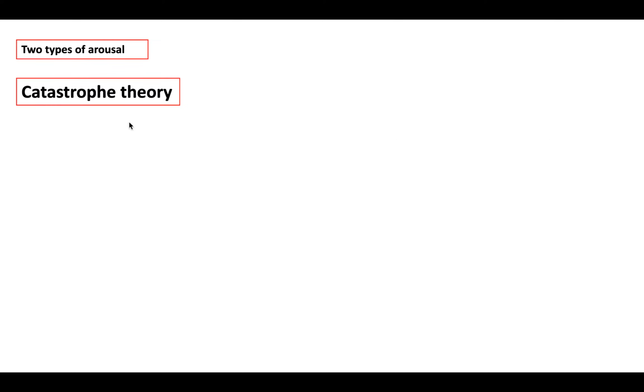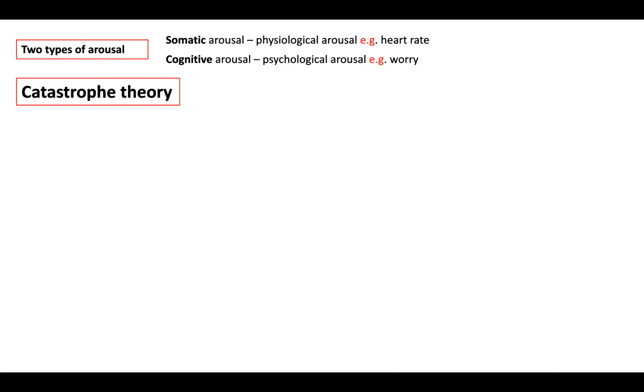Before we actually start talking about catastrophe theory, we have to know about two different types of arousal. So we've got somatic arousal. This is our physiological arousal, such as heart rate or sweating. And then we have cognitive arousal. Cognitive arousal is our psychological arousal, and it's to do with worry, like worry about failing, for example. These two arousal types are important when we come to discuss catastrophe theory.